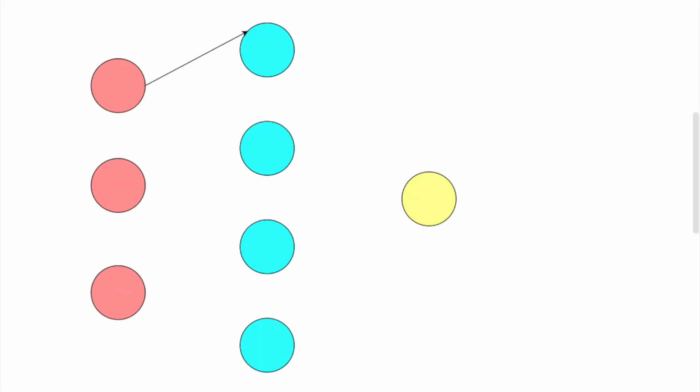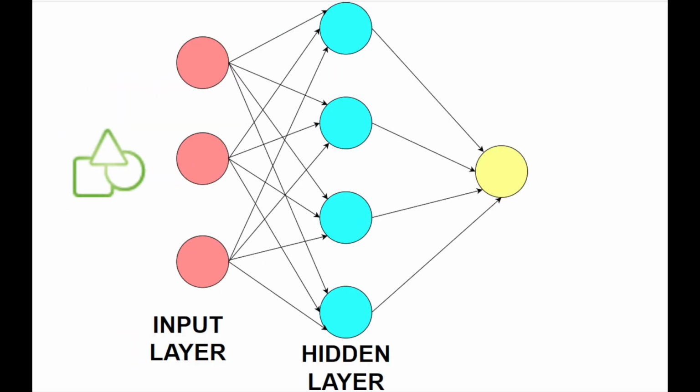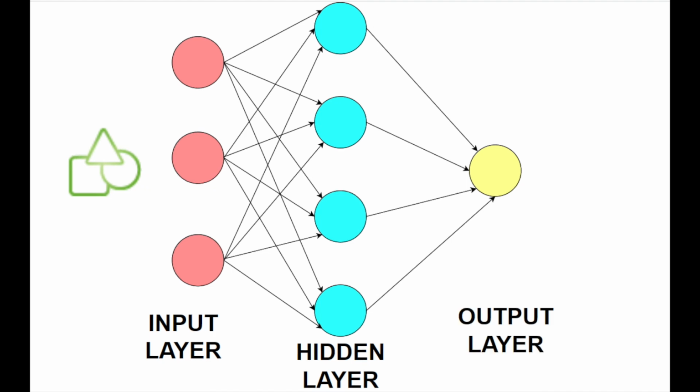So when we connect many layers of neurons together, we create a neural network. Patterns are presented to the network through the input layer, which then communicates with one or more hidden layers where the actual processing is done. The hidden layers then link to an output layer where the output is the answer that we're looking for.